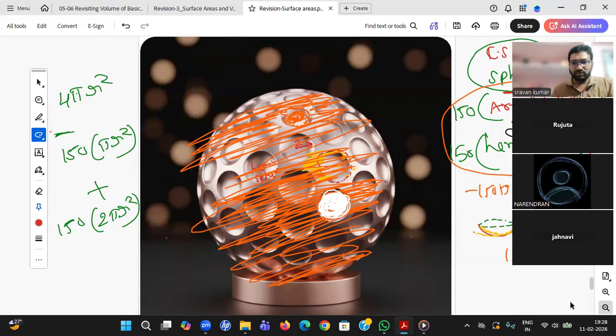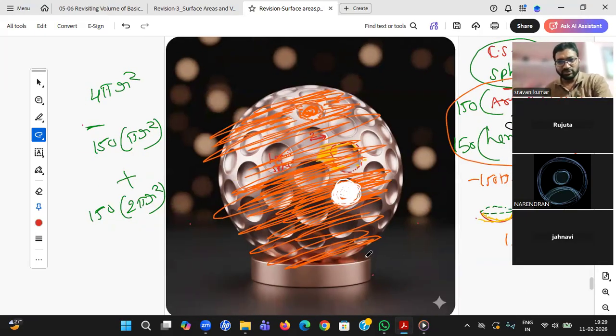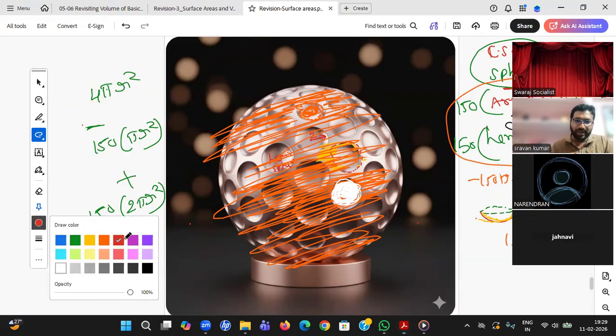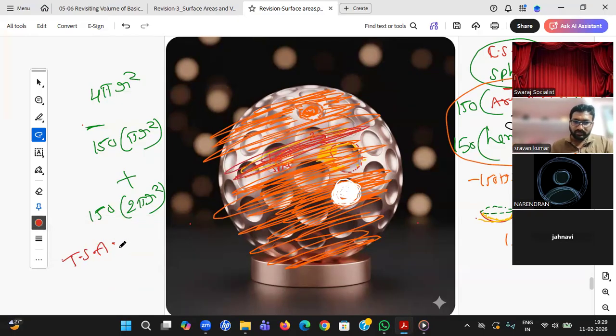I didn't understand because I think it should be the same. So you tell me what did you take? Sir, I think my answer is wrong, but like the concept. No, you give me the formula you took. Sir, I took TSA of sphere. TSA of sphere means total you have painted. Yeah, and then 150 into CSA of hemisphere. CSA means 2 pi r square. You have added or deleted? Sir, I've deleted.